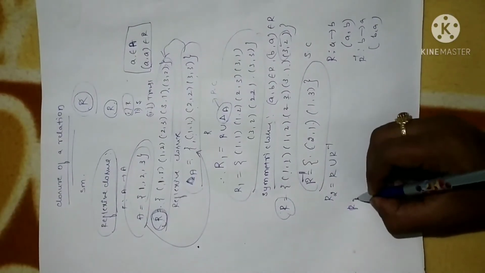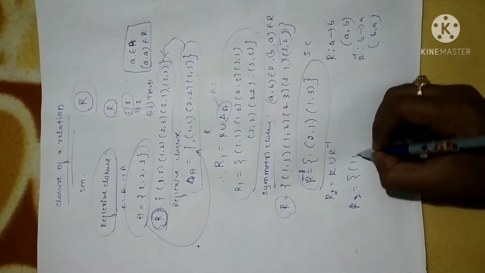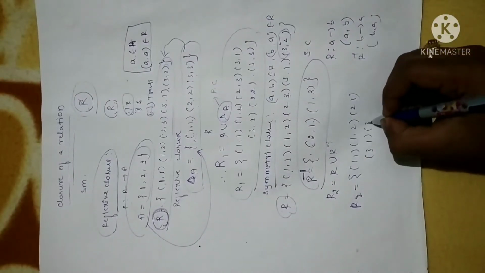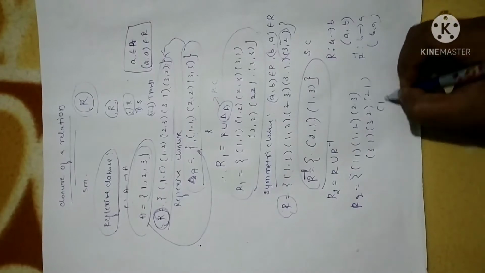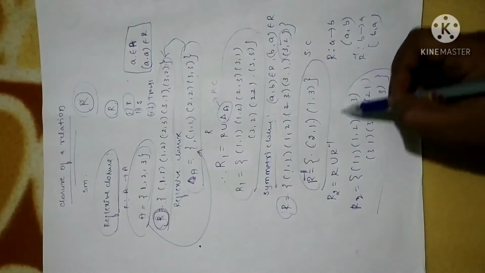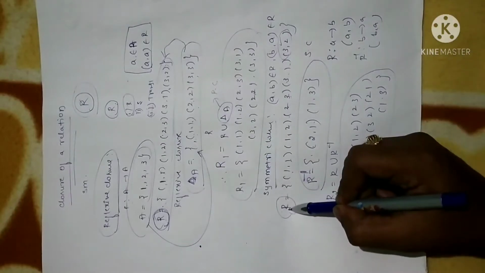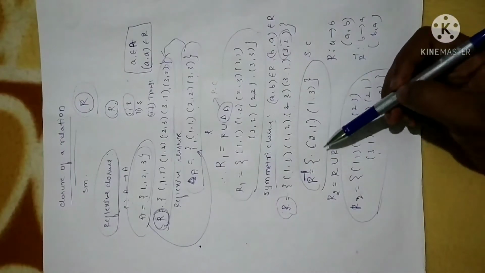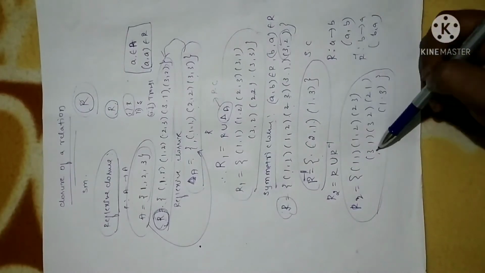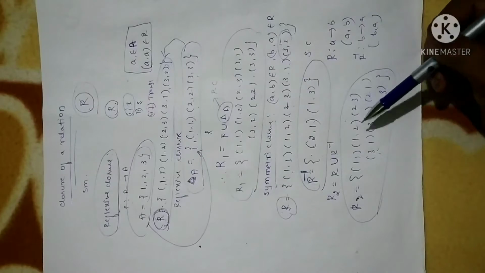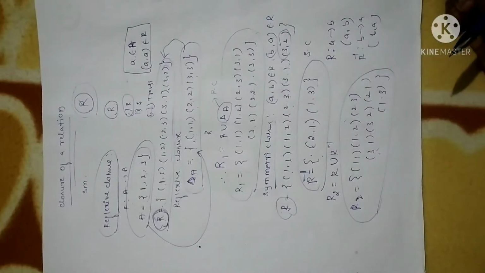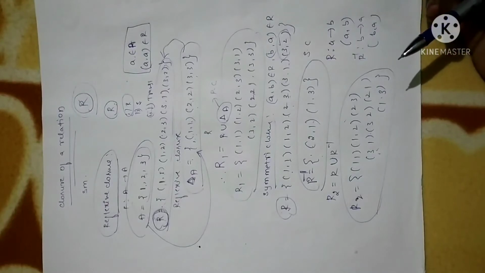So that R2 will become (1,1), (1,2), (2,3), (3,1), (3,2), (2,1), (1,3). I have just taken the union. Now you can check this relation will become symmetric, but the initial relation R is not symmetric. By adding this relation to the given relation, adding in the sense taking union, you are going to get a relation that will definitely be symmetric. So this is the meaning of reflexive and symmetric closure.